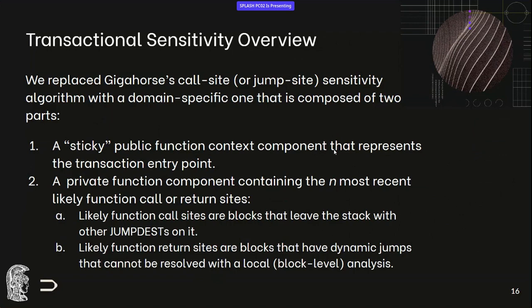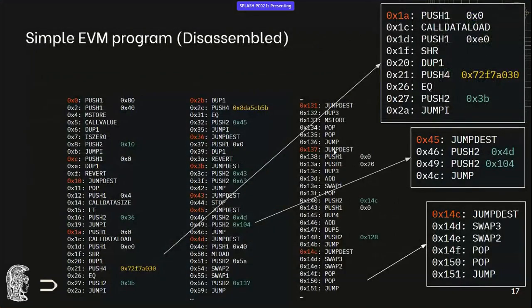So the likely function call sites are blocks that leave the stack with other jump tests on it. And the likely function return sites are the dynamic jumps I talked about earlier. So if we go back to our disassembled example, the first one is the code that finds the public function entry point, which we keep. The second one of the highlighted ones is what our heuristic detects as a likely function call, and it's important for us. And the third one is a likely function return.